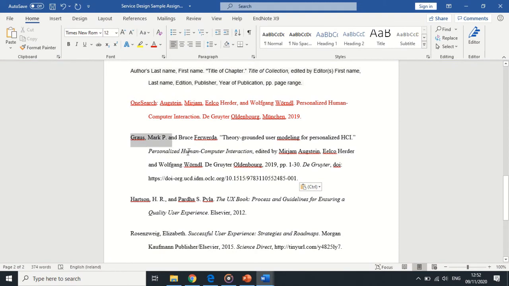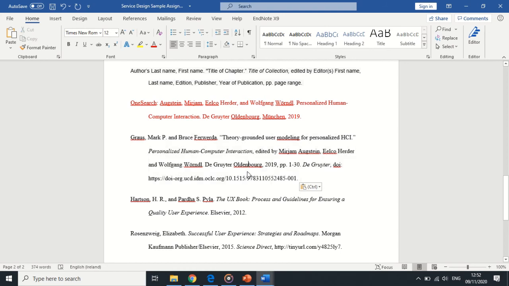So here I have the final formatted reference, and you can see it's quite different from the information that I got from OneSearch. I had to go into the ebook and find out the authors of the chapter I read, had to include the title of the chapter I read here, and then the title of the book went next, and the words edited by, and then you include the people who edited the book, and because it's an ebook I had to include the platform, De Gruyter, and then the DOI or URL of the book.